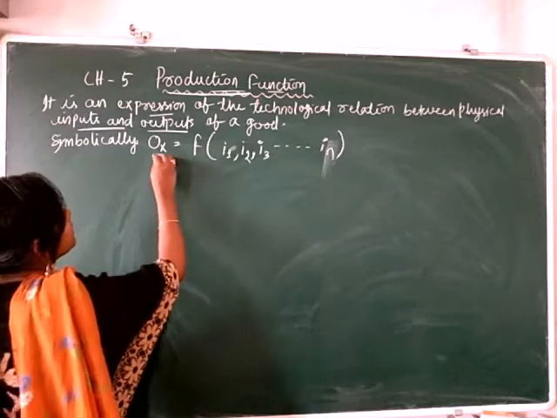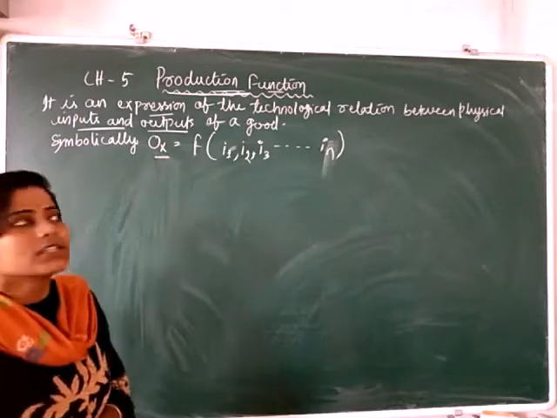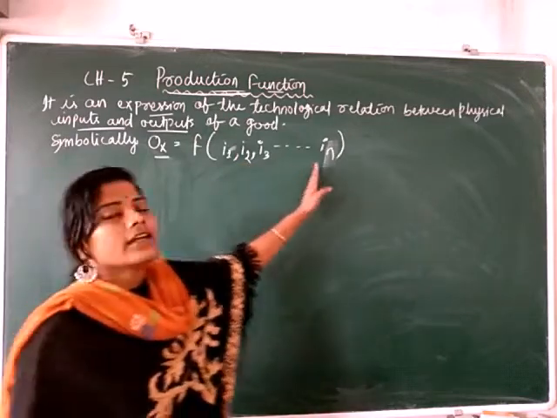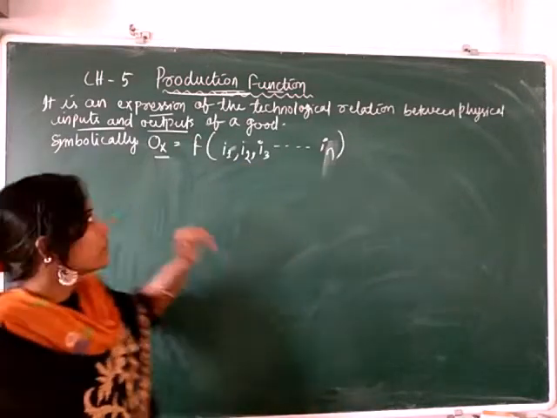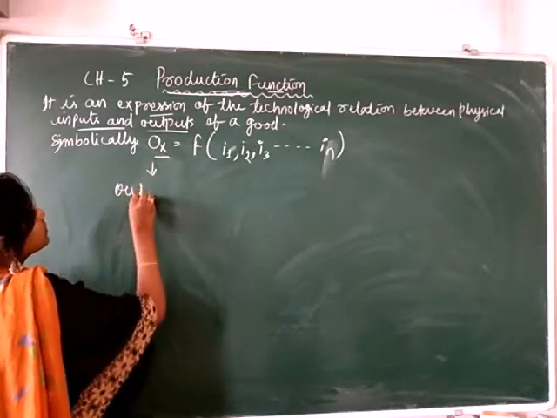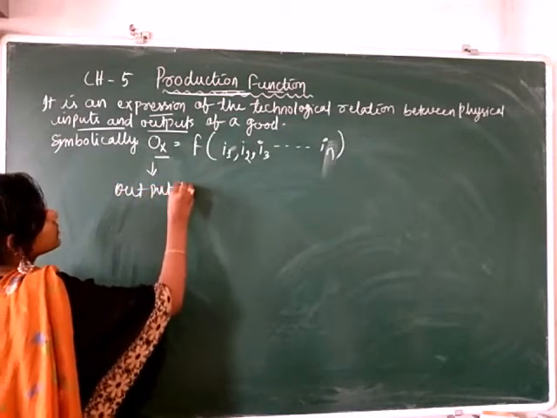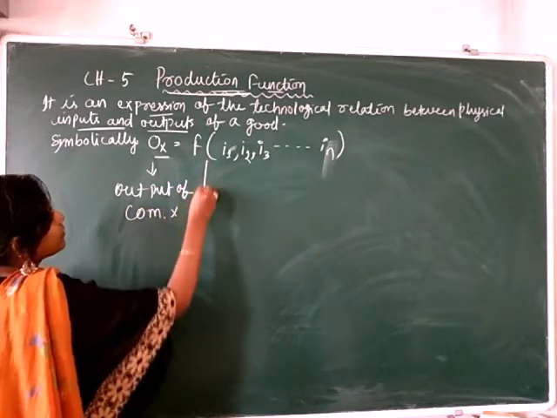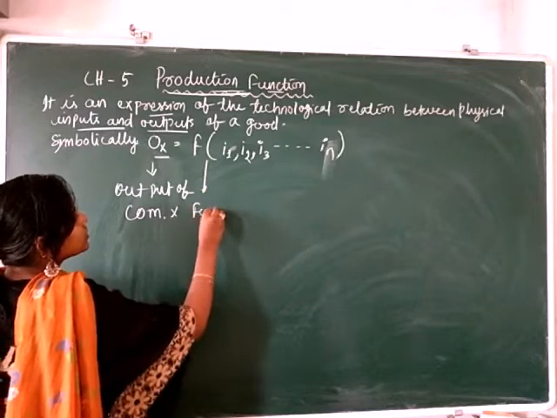Symbolically we can say that OX equals function of I1, I2, I3, up to IN. Here OX equals output of commodity X, and F equals the functional relationship.